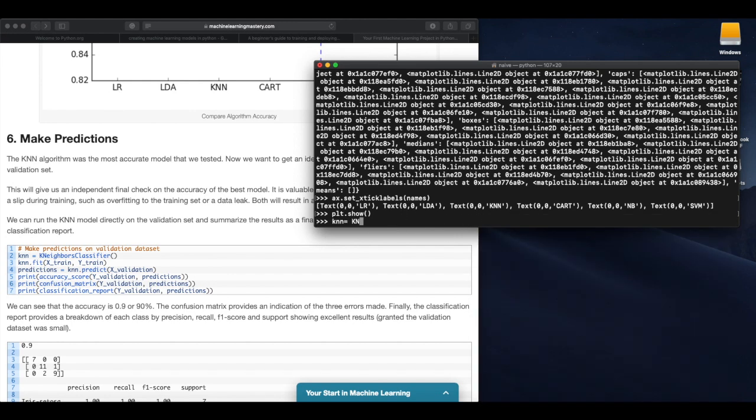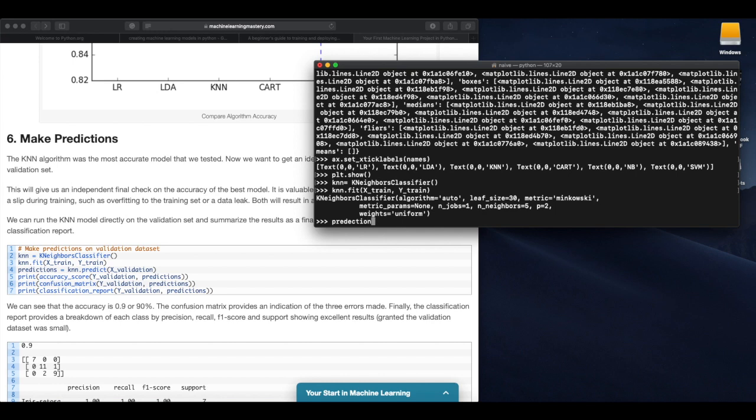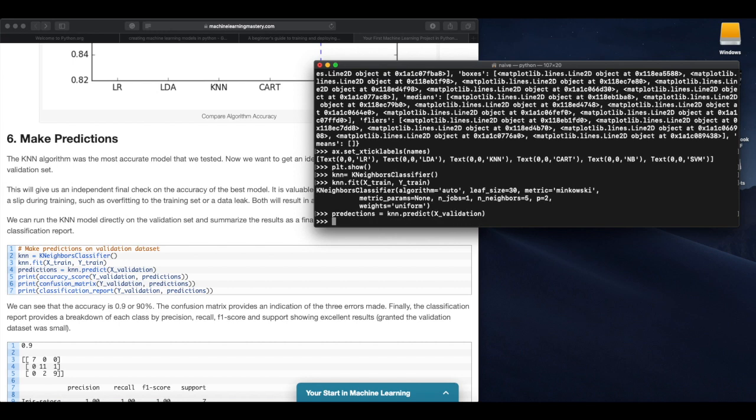So knn equals KNeighborsClassifier, knn.fit(X_train, Y_train), predictions, print the accuracy score, Y_validation, predictions.